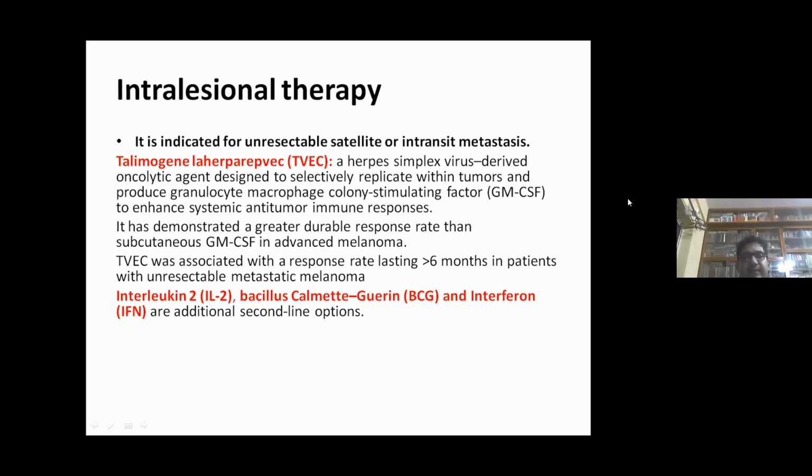It has demonstrated a greater durable response rate than subcutaneous GM-CSF in advanced melanoma. T-VEC was associated with a response rate lasting more than 6 months in patients with unresectable melanoma. Interleukin-2, Bacillus Calmette-Guerin, that is BCG, and interferon are additional second-line options.